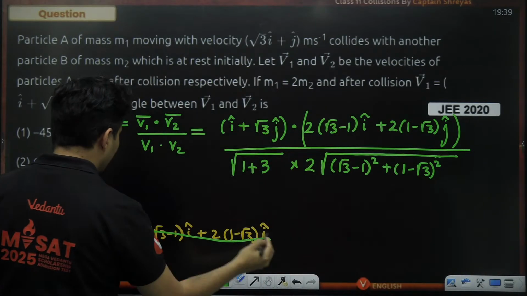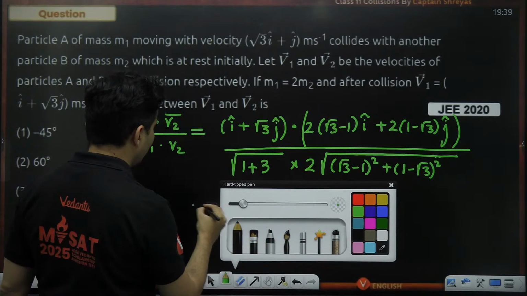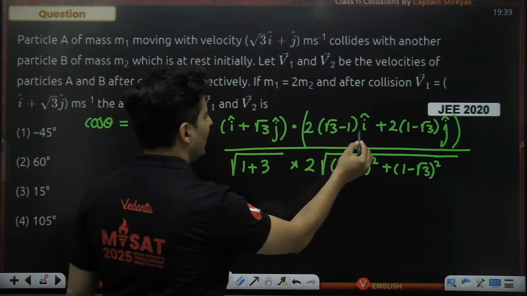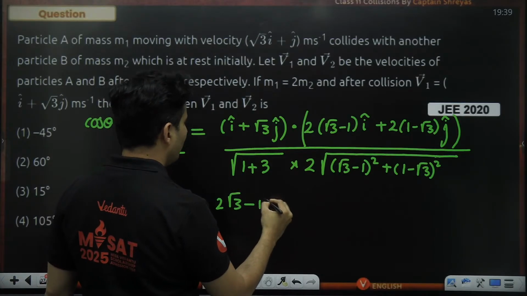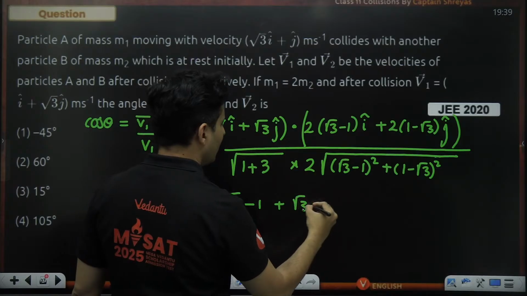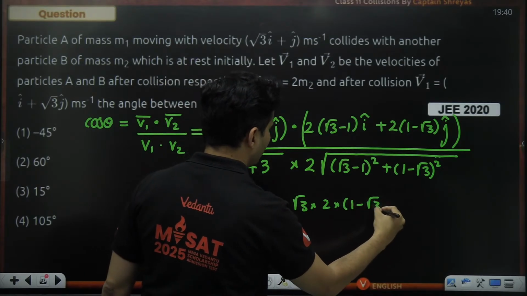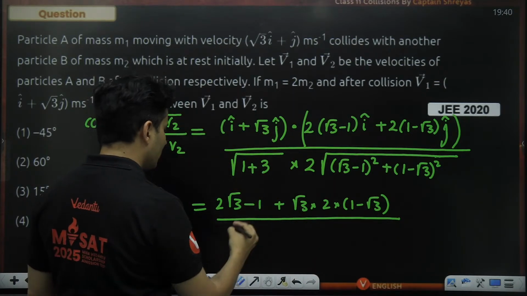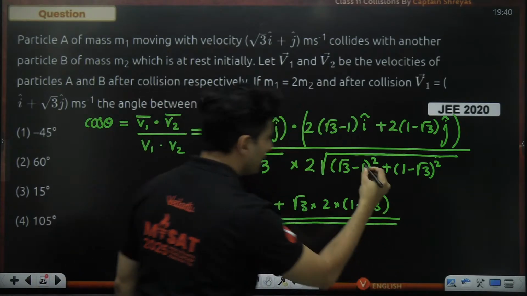Is that okay? So that is what you need to do, guys. And now solve this. It will just take you a couple more minutes, just do the math and you'll get the answer. Anyways, i cap into i cap is 1. So the first term over here will be 2 (root 3 minus 1), this into this, plus root 3 multiplied by 2 multiplied by (1 minus root 3). The whole thing divided by 1 plus 3 is 4. 4's root is 2, and this 2 is also there, and then everything inside the brackets.